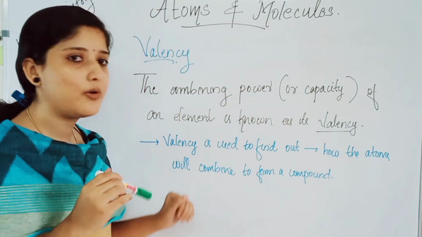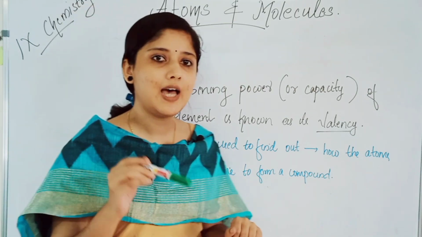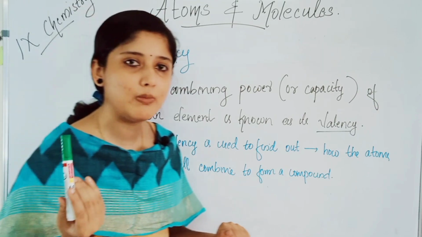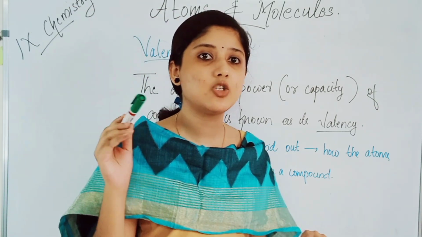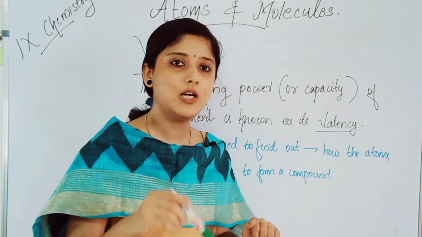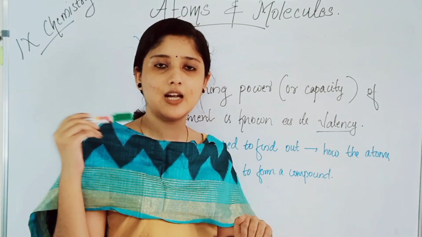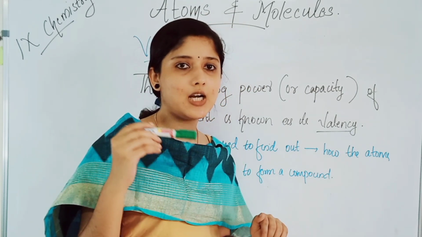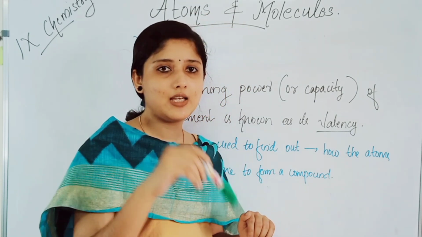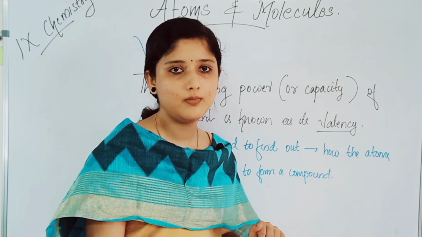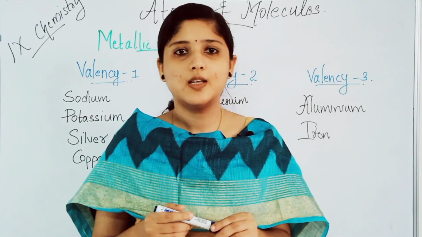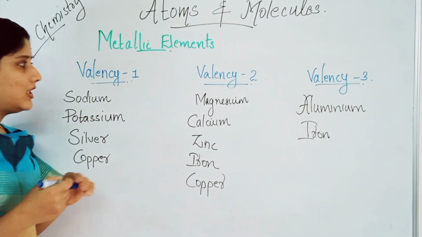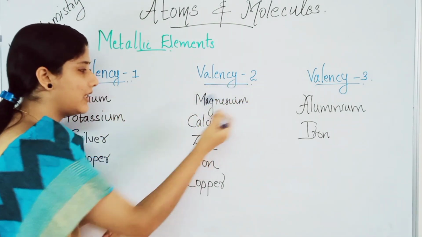Now we are going to study the valencies. Valencies will be exhibited by metallic elements and also non-metallic elements, and polyatomic ions also exhibit different valencies, that is, their different combining capacity to form a compound. We will study each valency and their examples now. Let's discuss the valency of metallic elements, with different valencies 1, 2 and 3.